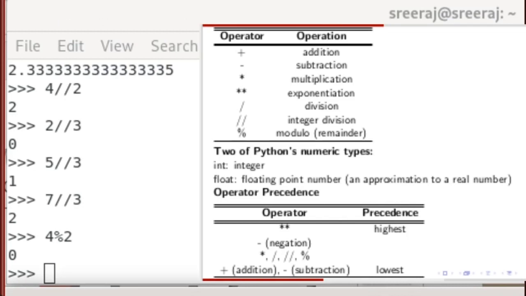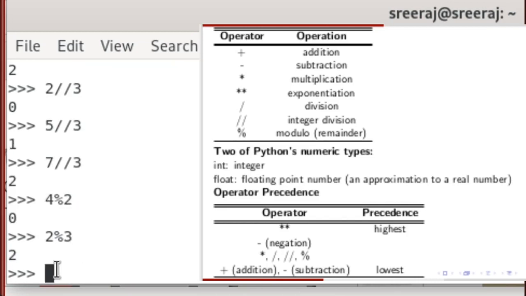There is no remainder for the division of 4 by 2. 2 mod 3, we got the answer 2. And 5 mod 3, again the remainder is 2.